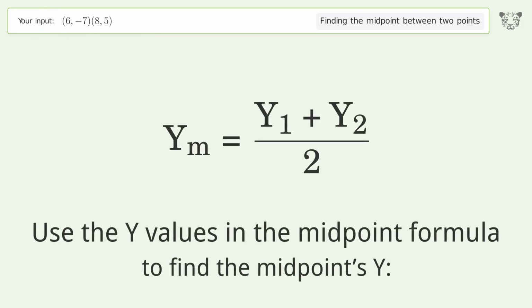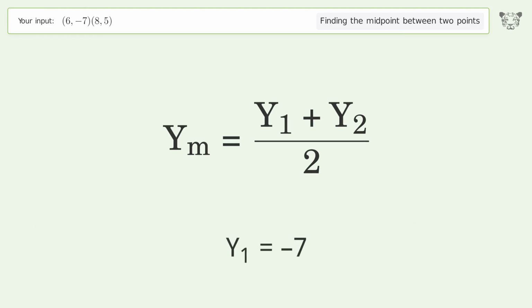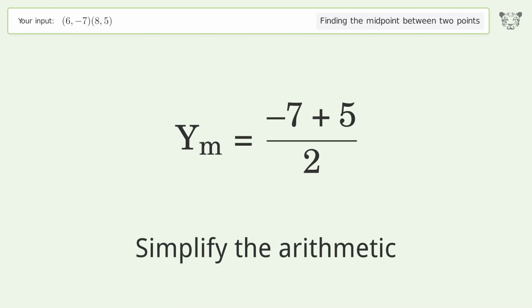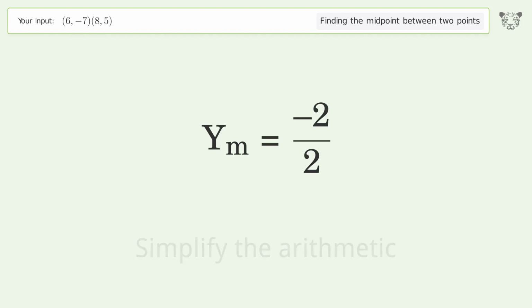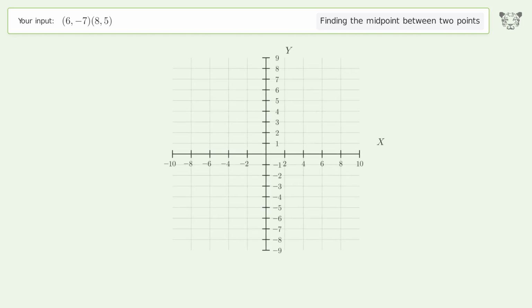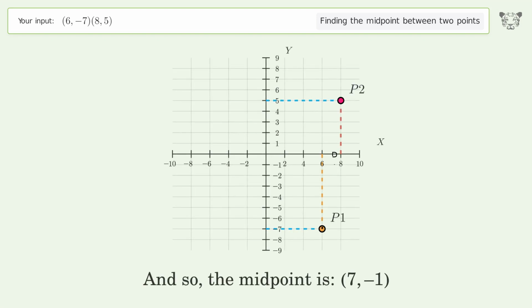Use the y values in the midpoint formula to find the midpoint's y. y1 equals -7. y2 equals 5. Simplify the arithmetic. And so, the midpoint is 7, -1.